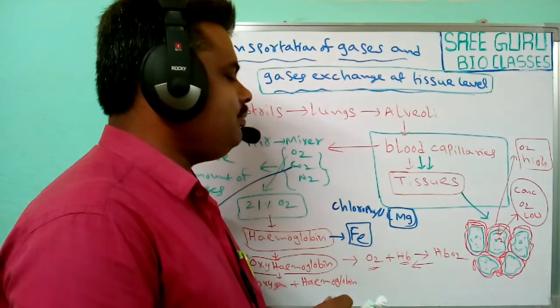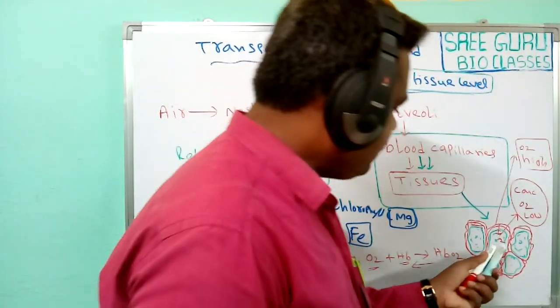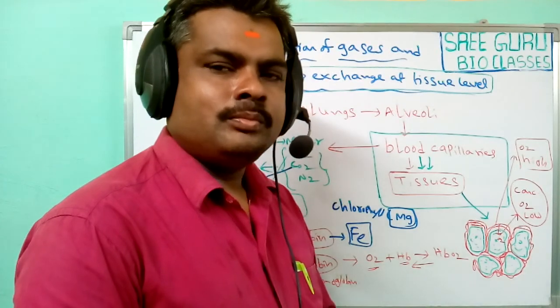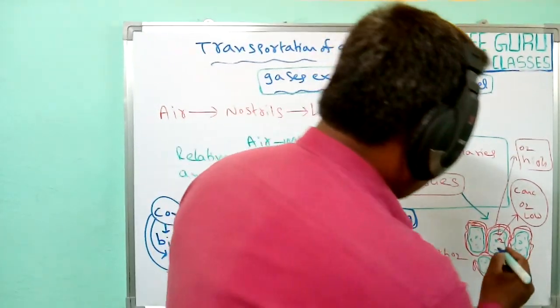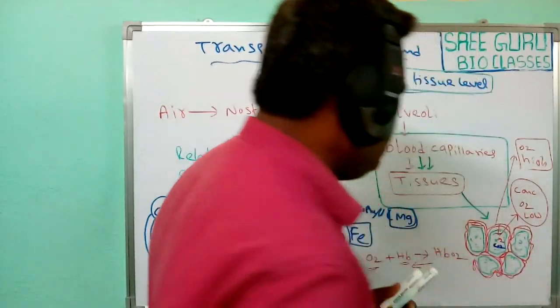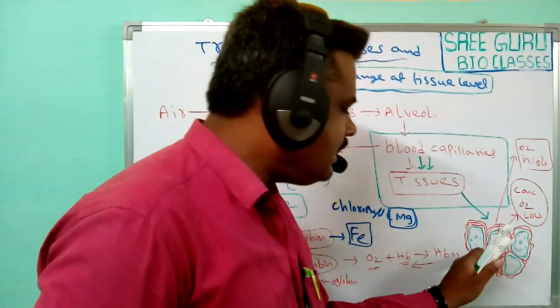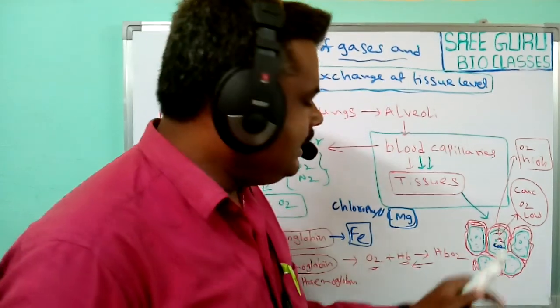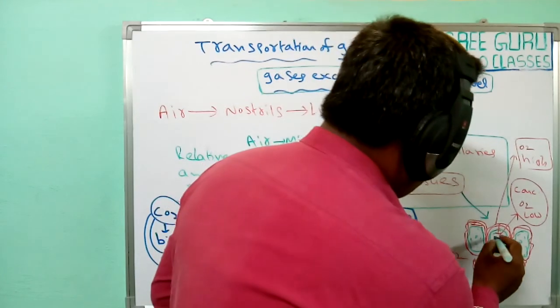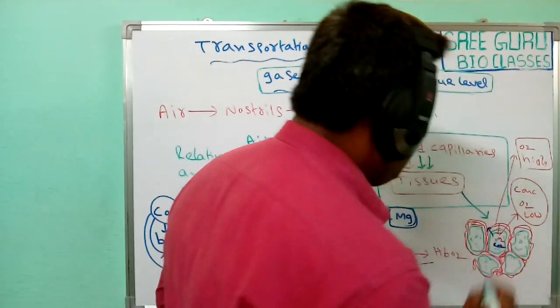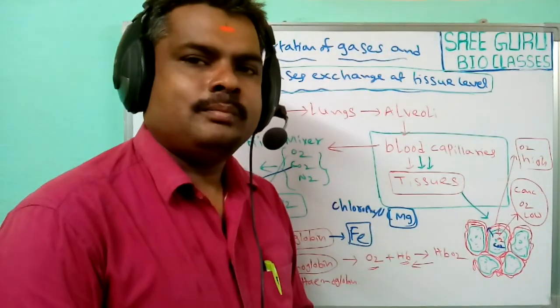At the same time, the metabolic activities are done inside the cells. In this, carbon dioxide is produced inside the cells. So at that time, the concentration of carbon dioxide increases inside the cells. At the same time, the carbon dioxide diffuses into the blood capillaries.